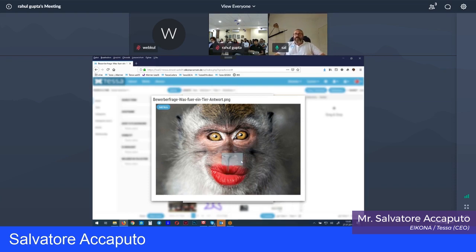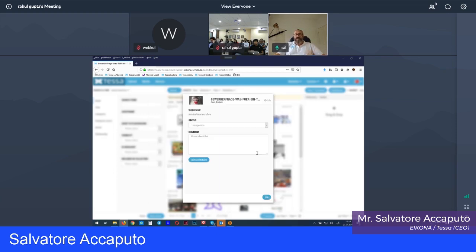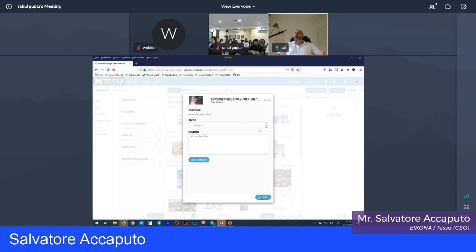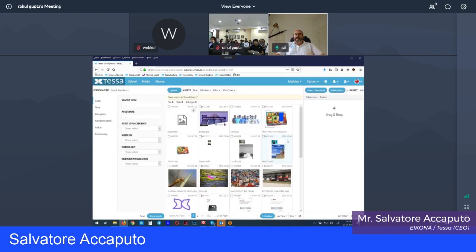Now I have here this annotation. And I can make as many annotations as I want to. So I don't have to write an email beside that. I just do that, and now the designer gets an email, and so he knows what to do with that asset. And he can change another workflow.